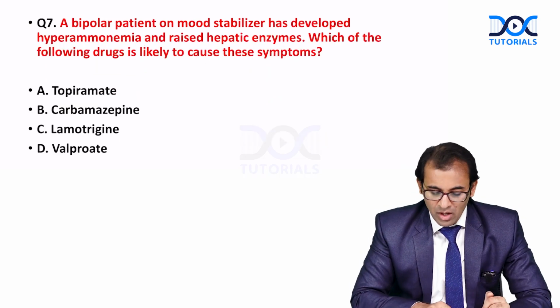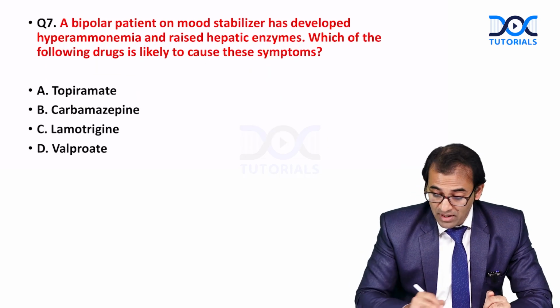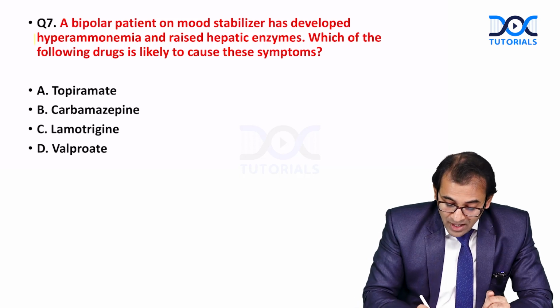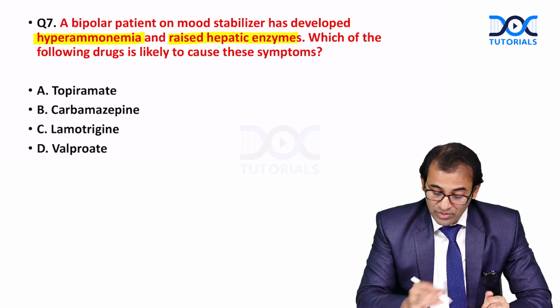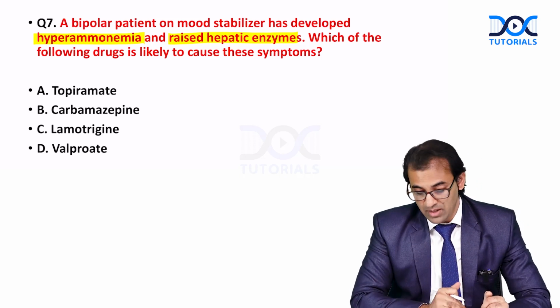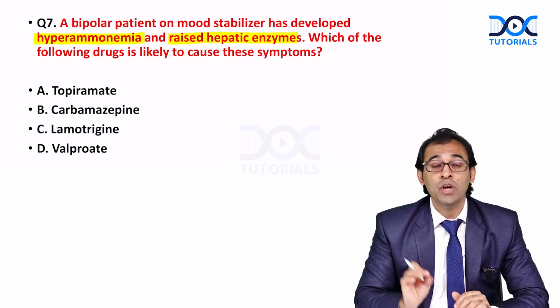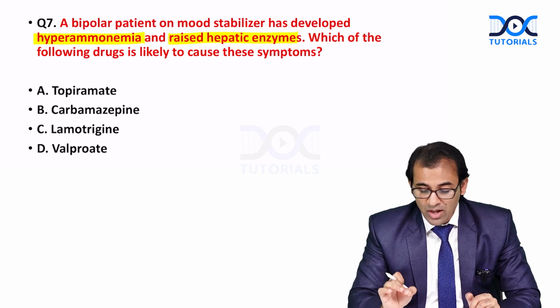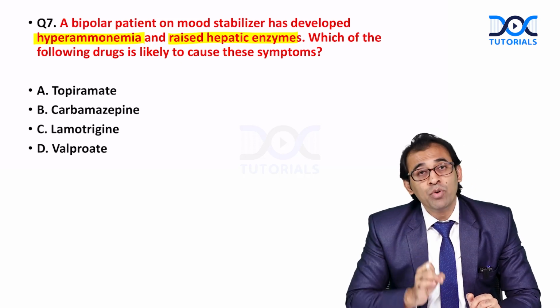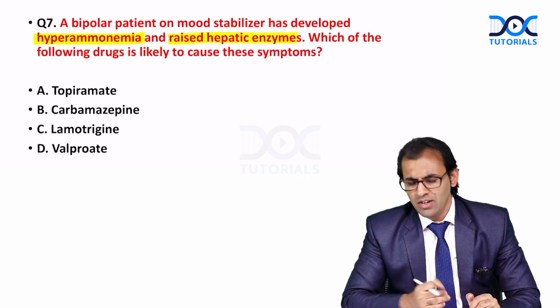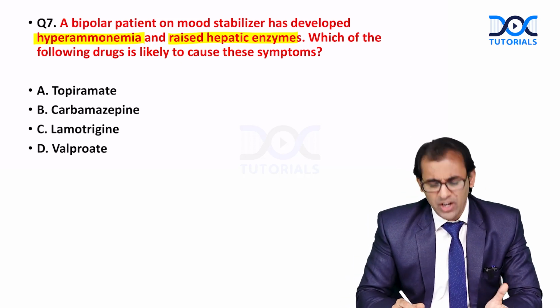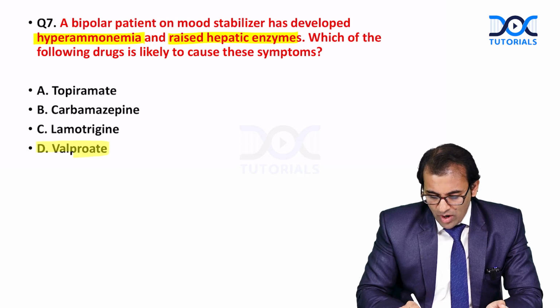Now, last question. A bipolar patient on mood stabilizer has developed hyperammonemia and raised hepatic enzymes. Which of the following drugs is likely to cause these symptoms? Basically, the examiner is asking about a mood stabilizer which can cause hyperammonemia and what? Liver toxicity. So yes, we have learned very frequently in psychopharmacology about valproate, right?